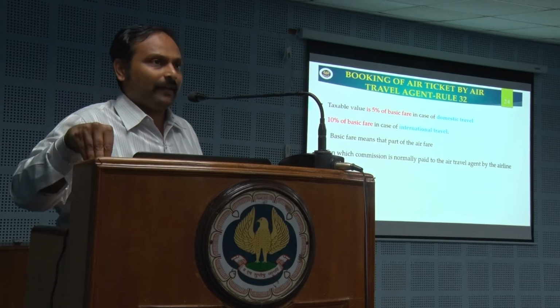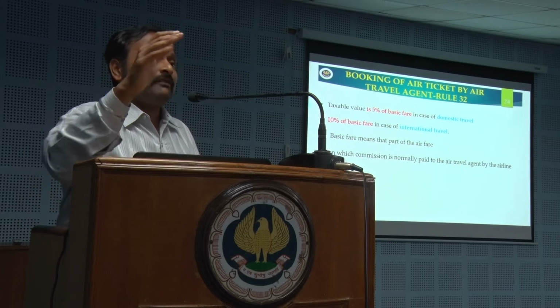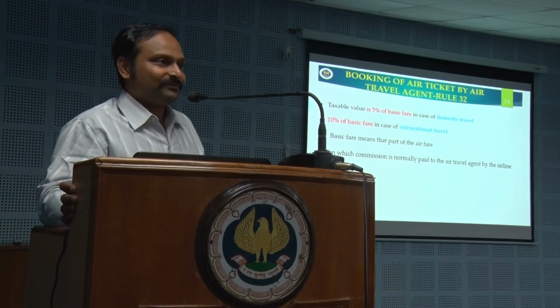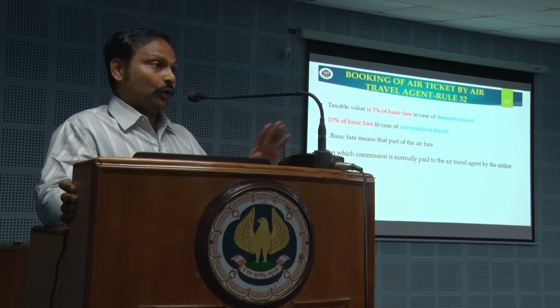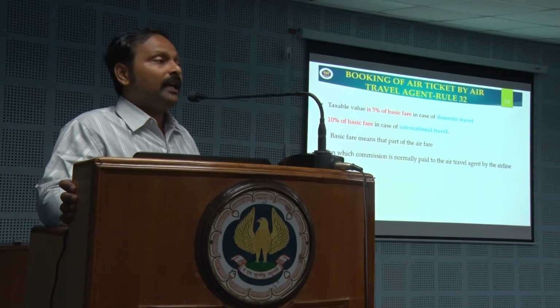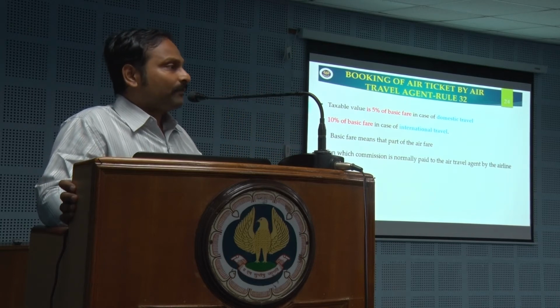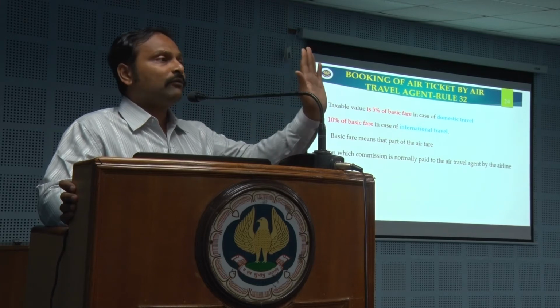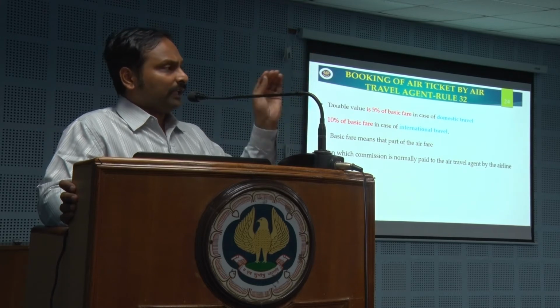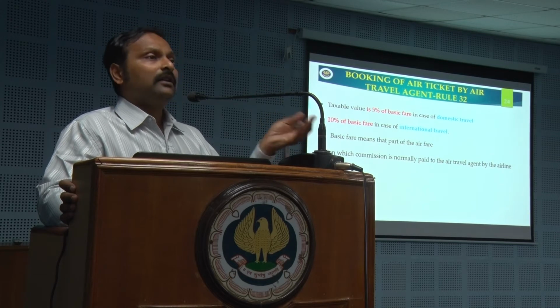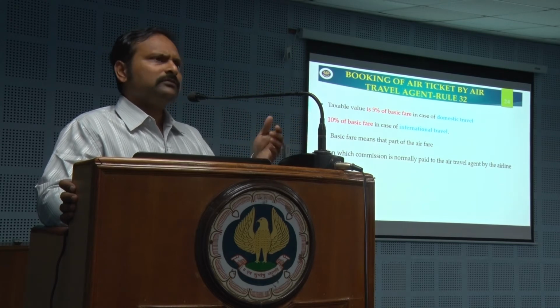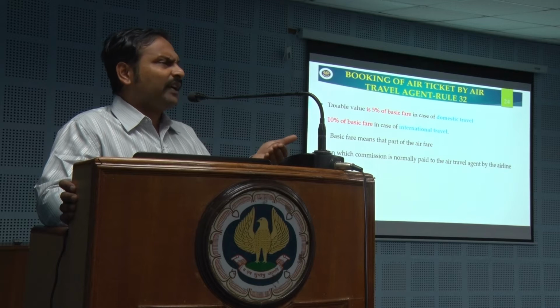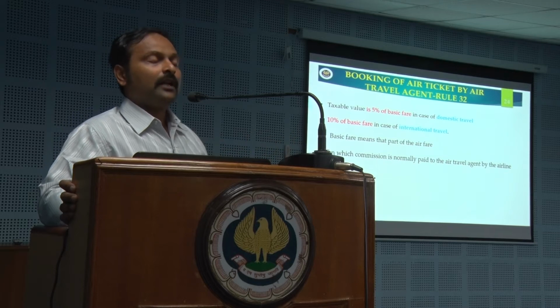So he takes 5% of the basic fare as taxable value and only on that value he pays GST. So 5% of the basic fare, if you assume 10,000 rupees as basic fare, he will take only 500 rupees as taxable value. On that 500 rupees he will pay GST. So his invoice will only contain 10,000 rupees plus GST on 500. So people were wondering, GST on 500, why? That is because of this.